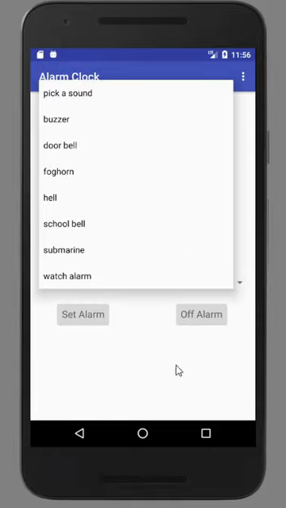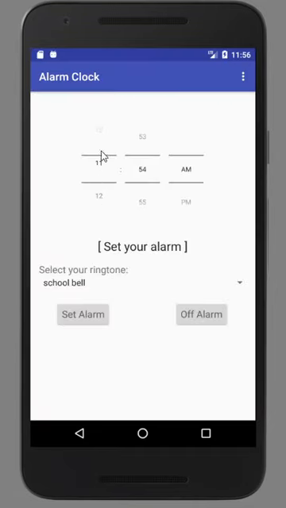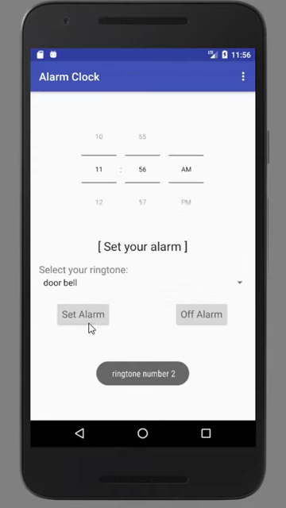So basically you set the time to this time, 11:56. So we change to 11 and then 56 AM. Then choose your ringtone. I did 7 ringtones inside. So we choose the doorbell. Then set the alarm. So it shows it. And you have to wait for it. Here it comes.